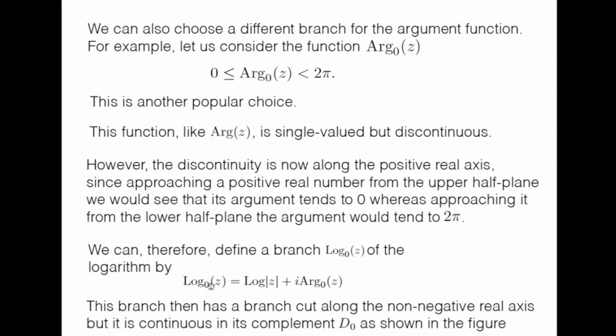Yes. Sir, a clarification. When it is our choice to take the principal value either from minus pi to pi or between 0 and 2 pi, on the basis of that our branch cut line will be different.